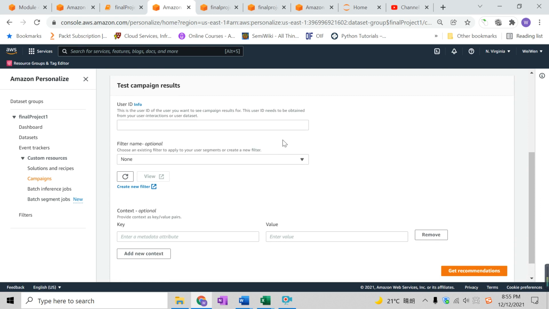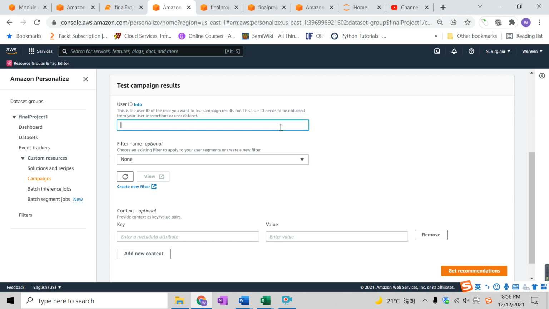Imagine that you have a website, and if you're Netflix, you want to have different movie recommendations based on your viewing history. You have thousands of users, each with a different user ID.